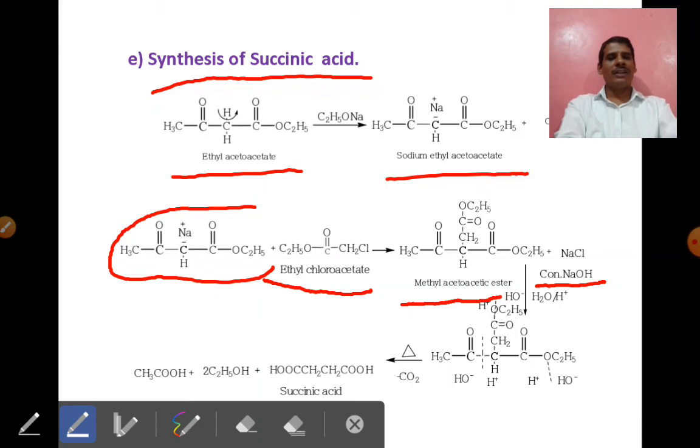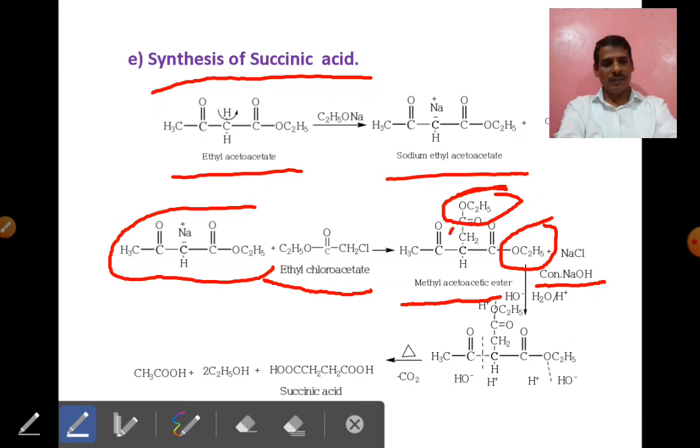See, in this molecule, two ester functional groups are present. This is the first ester and this is the second ester. The hydrolysis of both ester groups takes place, as well as the breaking of the